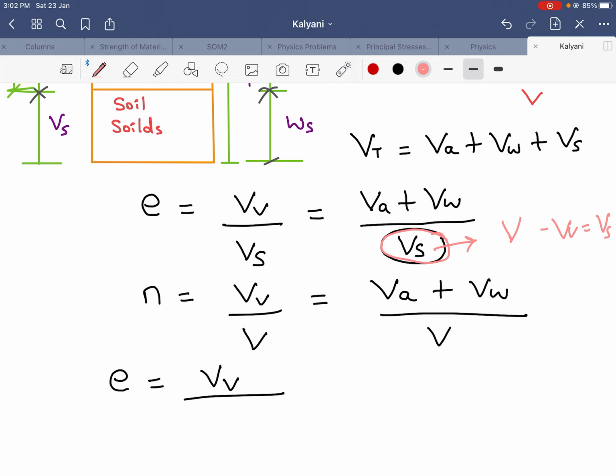So VS is equal to V minus VV. So here I can write V minus VV.